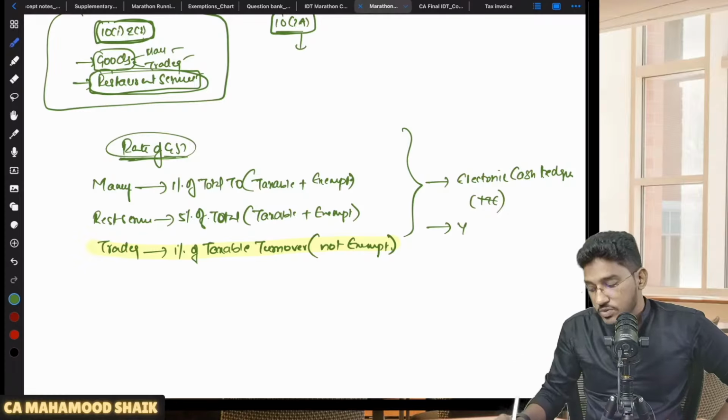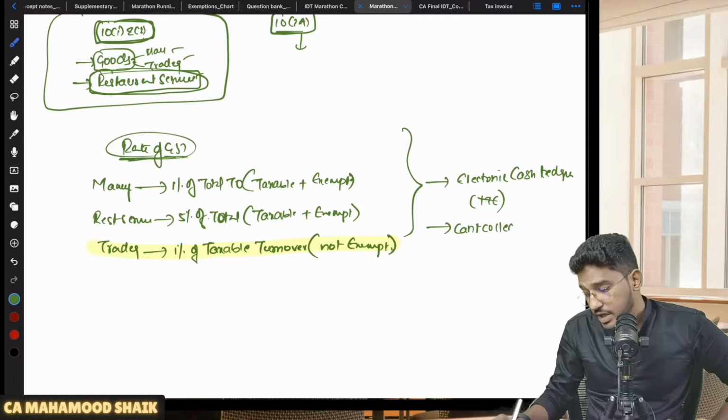You can't collect it also. You should not collect whatever 1%, 5% you are paying, you can't collect it. You have to pay it from your own pocket. You can't collect it from the recipient. This amount of tax you cannot collect from the recipient also.